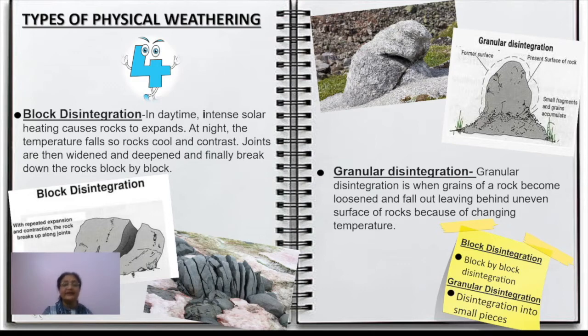The reason for that is the main factor involved in it is temperature. And if you see the different regions of the world, you'll find the maximum diurnal range of temperature is seen in the desert areas, especially tropical deserts. Okay, and this is the reason in desert areas physical weathering can be seen very, very clearly as compared to any other regions of the earth.